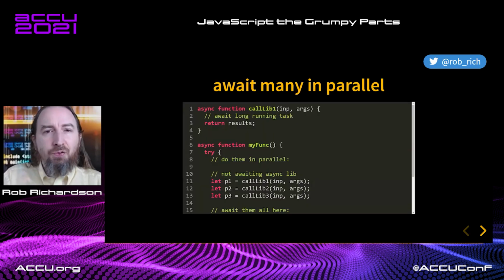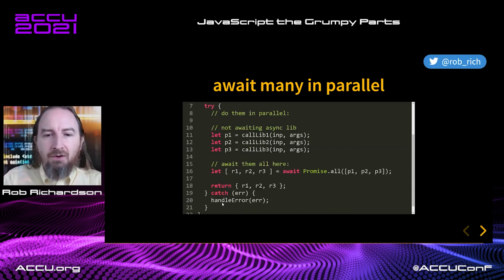So how would I use this knowledge to run many tasks in parallel? Now we know that JavaScript is single-threaded, so these aren't actually in parallel, but they are in effect in parallel because they're all in that callback queue. So I want to call library 1, library 2, library 3, and they're all built like this, where they're async methods. So they're going to go start their things and go off and do stuff. Now notice that I'm not awaiting any of these. I now have a list of promises.